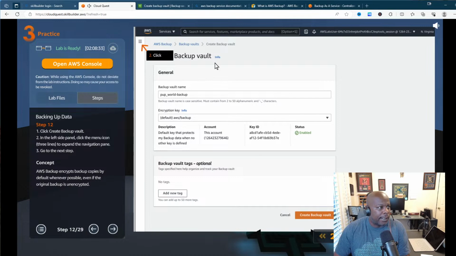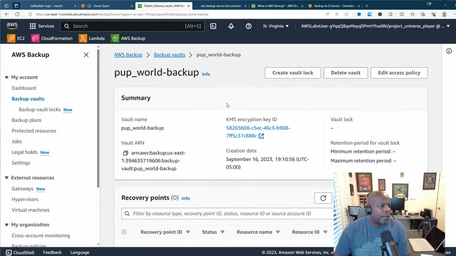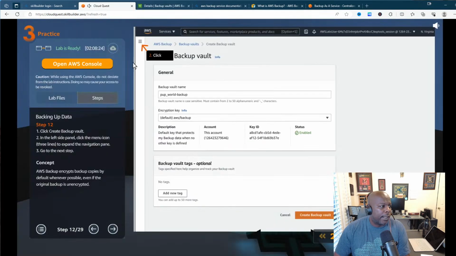All right, and once we do that, it says Create Backup Vault. So let's go ahead and click on Create. So our PUP World Backup vault has been created now, okay?